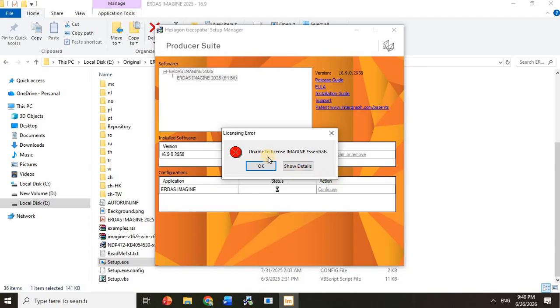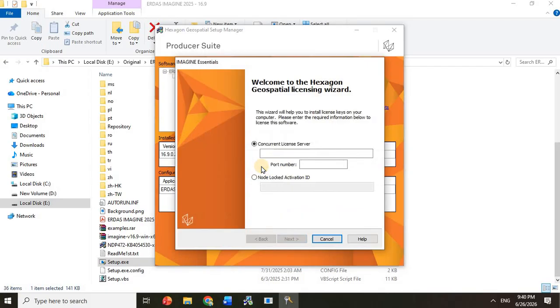Yes, here it is. Unable to license ERDAS Imagine. Click OK. This window will open requesting the license. Instead of concurrent license, click here on the node locked license. And here we need to paste the license and click next. Let's go to our email.